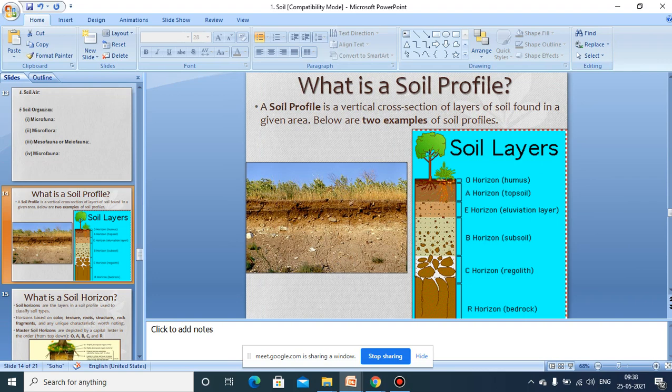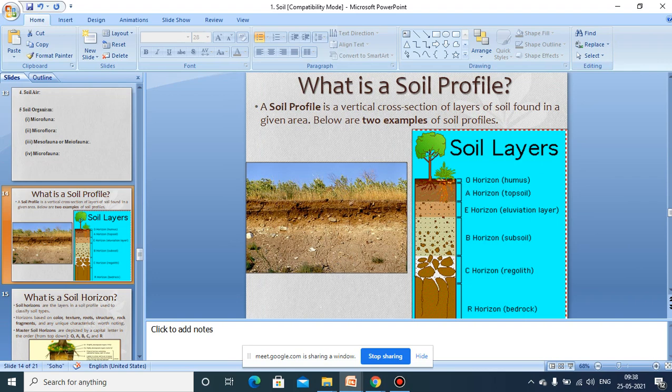When you go through a vertical section of a matured soil, it will show many layers. Carefully, if you observe, there are many layers you can see, and you can even identify them by the different colors. Thereby, a vertical section of the matured soil will show several layers, and each layer has distinct physical as well as chemical properties. These different layers are considered to be soil horizons.